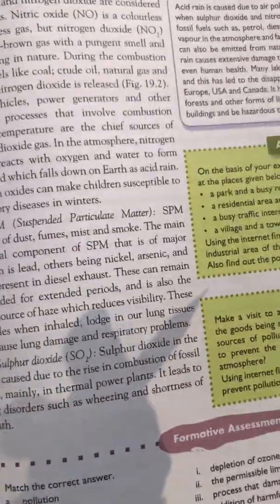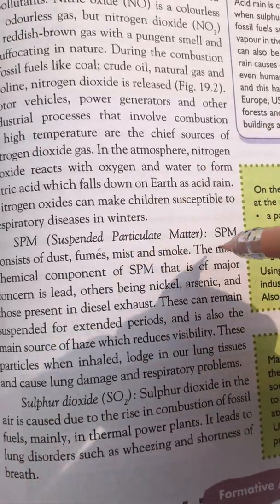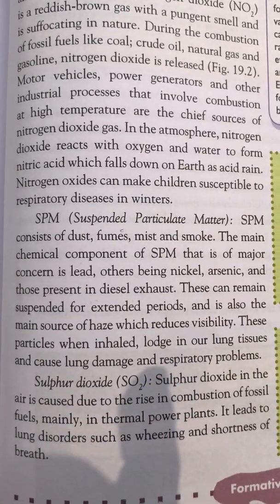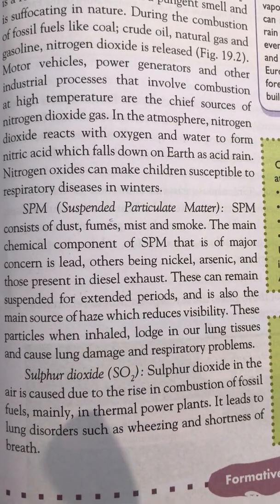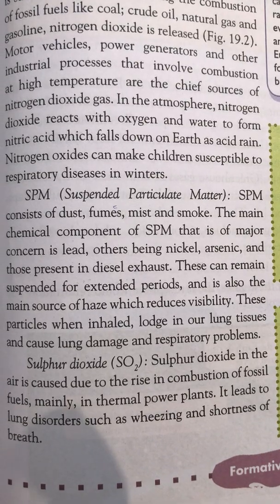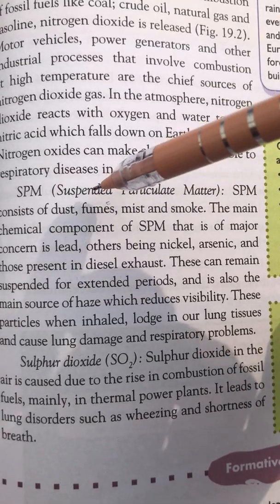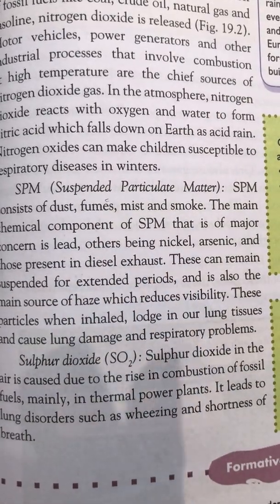Okay. Next, we have the SPM. What is SPM? Suspended particulate matter. SPM consists of dust, fume, mist, smoke. The major chemical components of SPM that are the major concern are lead, the other being nickel. So you can say the suspended particles cause pollution.